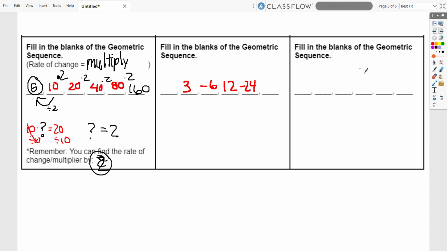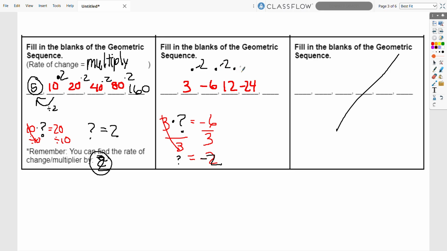Lastly, we have one last example. This one we won't do. We know that we are multiplying, so we have a multiplier, so that means we know that 3 multiply something that represents the rate of change equals -6. We divide both sides by 3 to get our multiplier by itself, and we see here that the multiplier is -2 this time. So we keep multiplying by -2. Negative times negative is positive 48. Go the reverse direction, 3 divide -2 gives us -1.5.